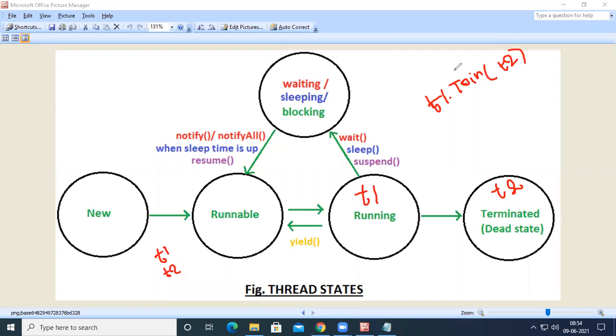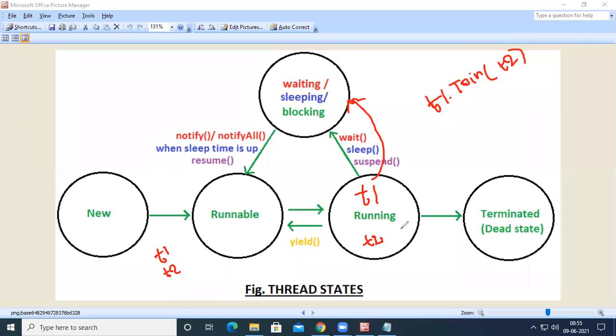Even though T1 has completed its execution, because we wrote T1.join(T2), T1 will be moved into the waiting state, and then T2 will be brought into the running state.